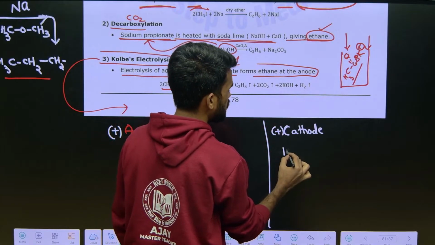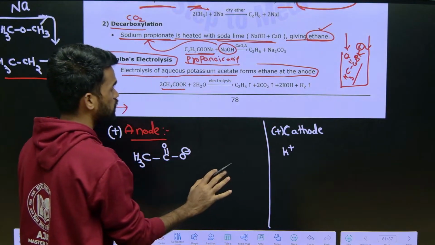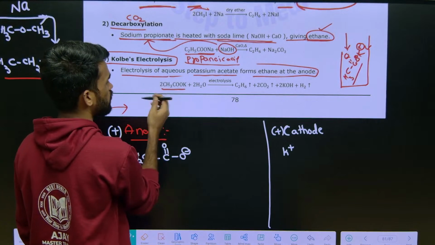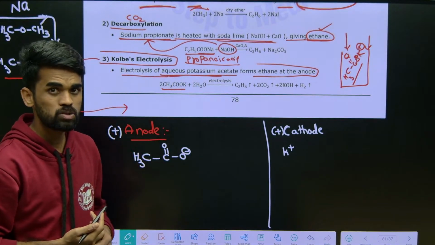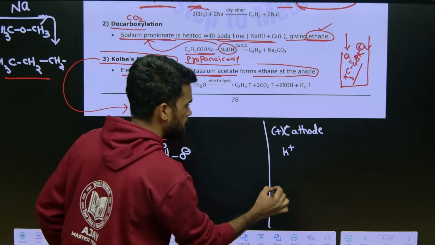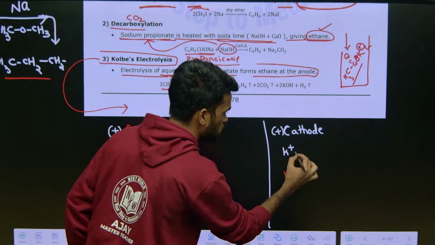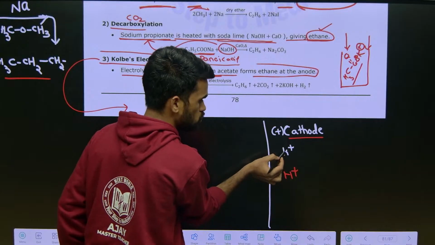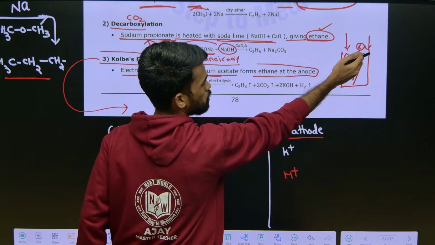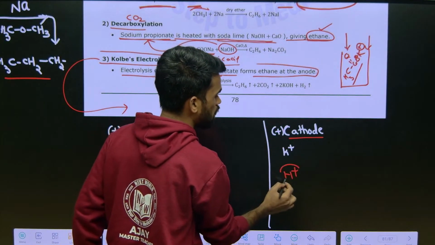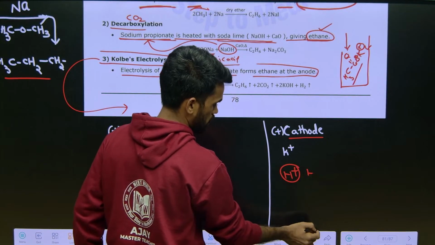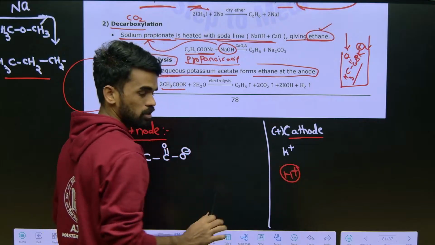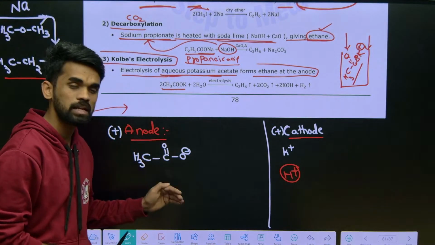Here you have K plus ion, and along with this, see, we are taking an aqueous solution, aqueous potassium acetate. Aqueous means it is water, and water contains H plus ion, so that H plus ion also goes to the cathode. So K plus ion from potassium acetate and H plus ion from water, H2O, I am writing. These are the things you need to write here, for understanding purposes only.